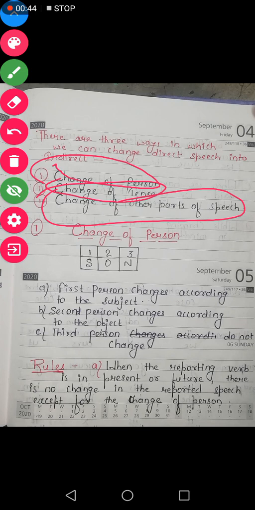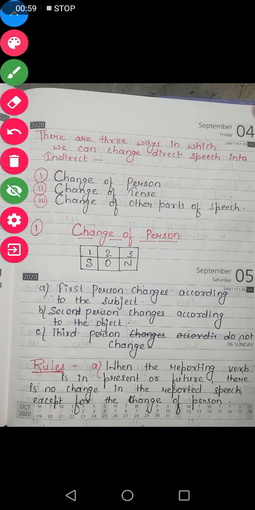Now, one by one, we will understand how the changes take place according to change of person, according to tense, and according to the other parts of speech in indirect speech. So first we will understand how change of person works.